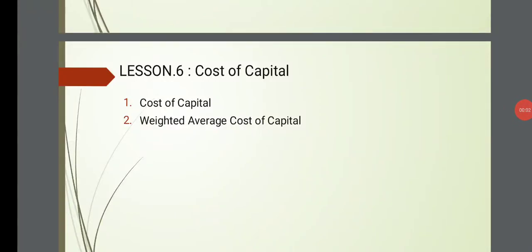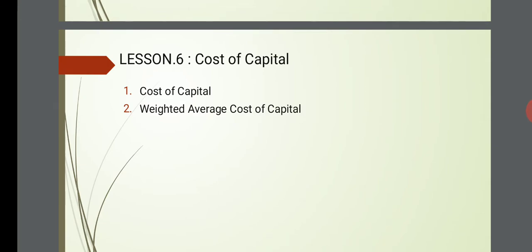Good afternoon. Let us start with the sixth lesson, which is cost of capital. With this, we'll also start our third unit. The cost of capital we've already discussed in the classroom. It mainly covers two basic topics: cost of capital and weighted average cost of capital. Let us understand what the cost of capital means.